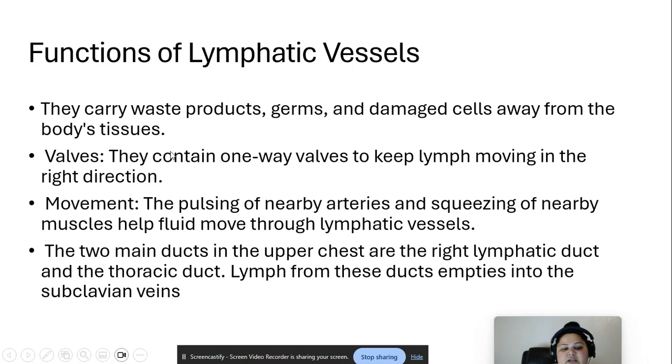So remember that it is a one-way valve to keep lymph moving in the right direction. They carry waste products, germs, damaged cells away from the body's tissues. Movement is also a very important part. Pulsing of nearby arteries and squeezing of nearby muscles help fluid move through lymphatic vessels, right? And there are two main ducts. Upper chest has right and left thoracic duct. Okay, so the left lymphatic duct is called the thoracic duct.